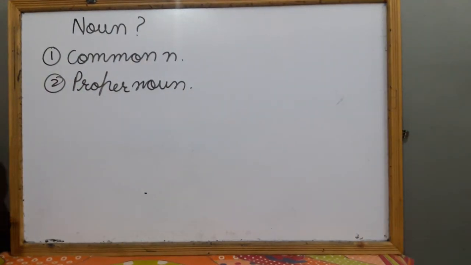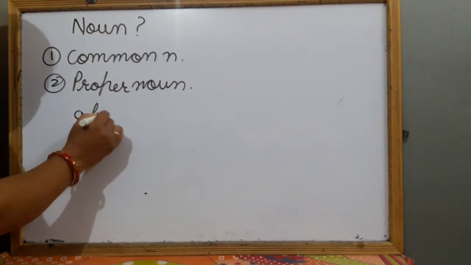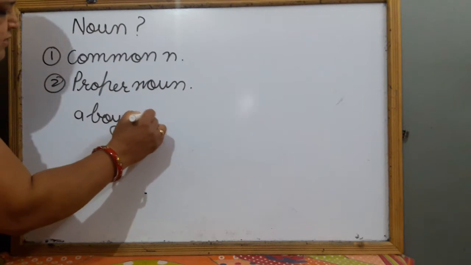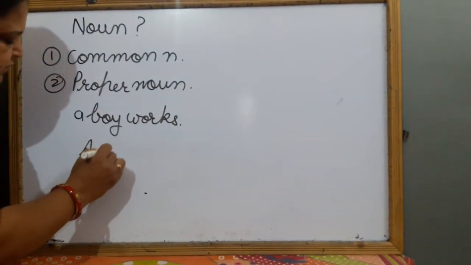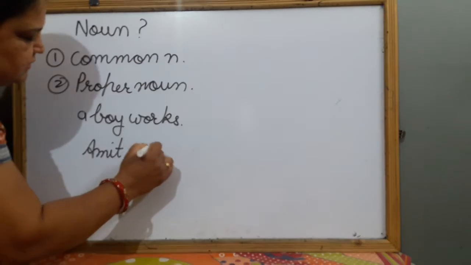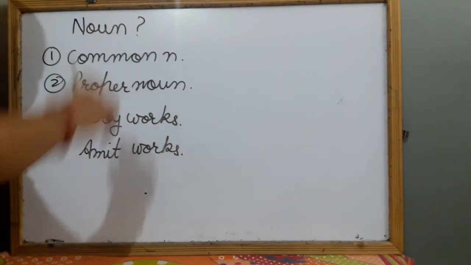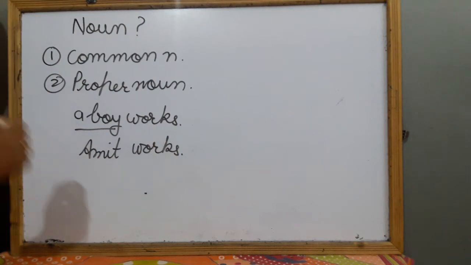Common noun is something which includes all the things of that type. Like if I say a boy works, and I say Amit works, then a boy is also noun and Amit is also noun. But a boy doesn't describe who that boy is.